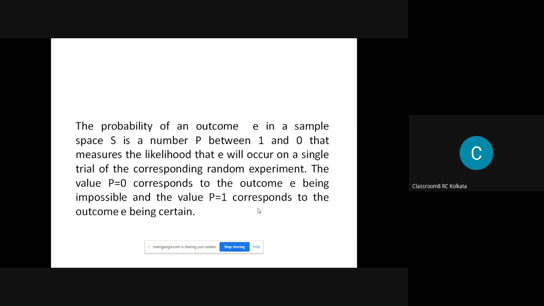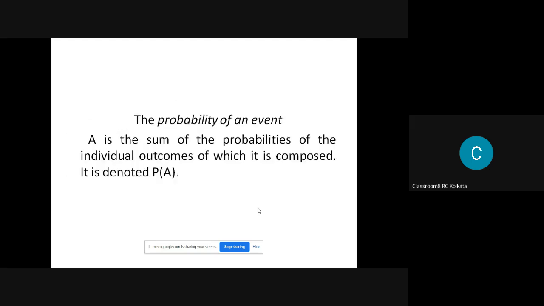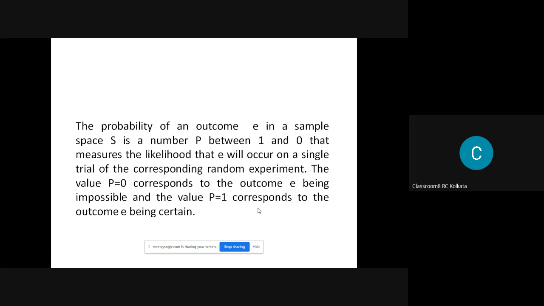The probability of an outcome E is a number between 0 and 1, and it is usually denoted by a percentage. And if you sum all the probabilities together in a particular sample space, what happens?